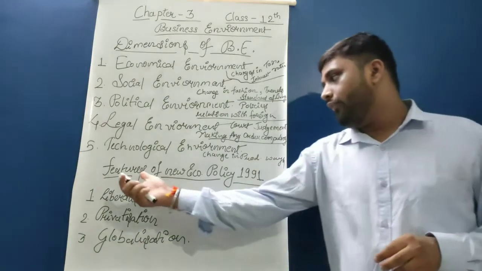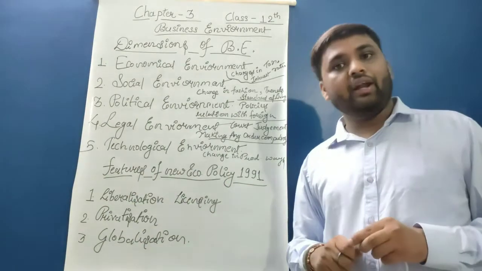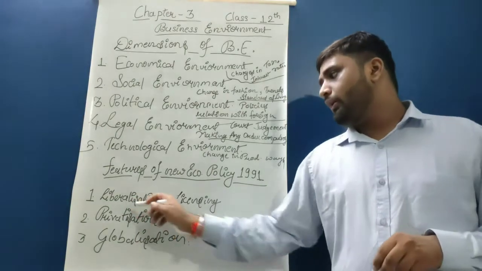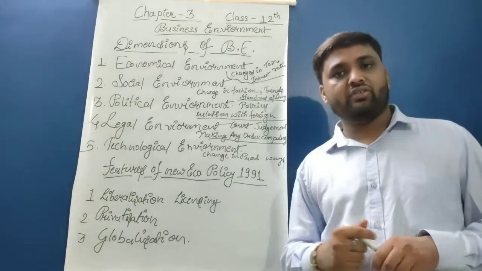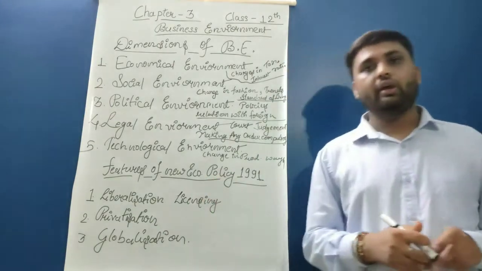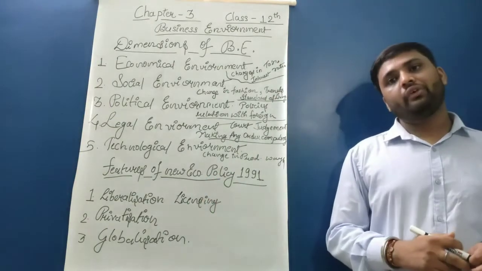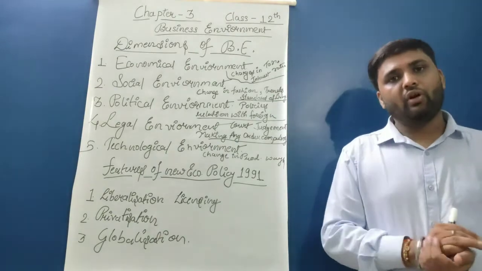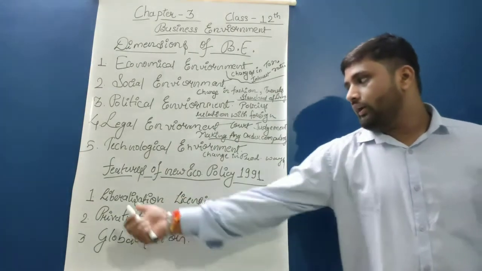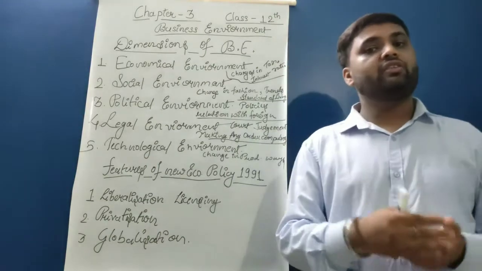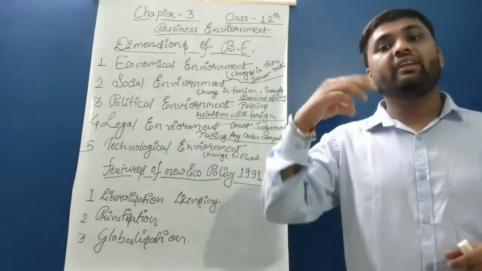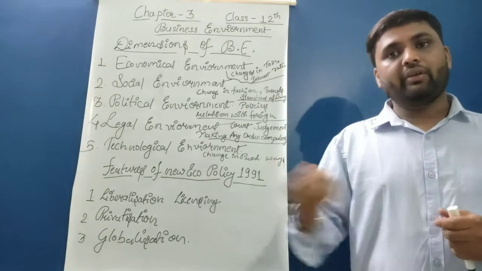Next thing is the features of the new policies of 1991. In 1991, three things came into existence: liberalization, privatization, and globalization. We were in an economic crisis in 1991, so we tried to resolve all these matters. Three steps were taken. First, liberalization. Simply in the word it means that they have been a little liberal to a particular sector.